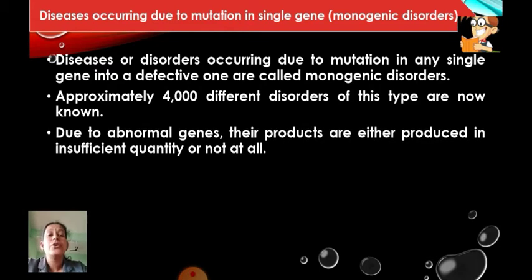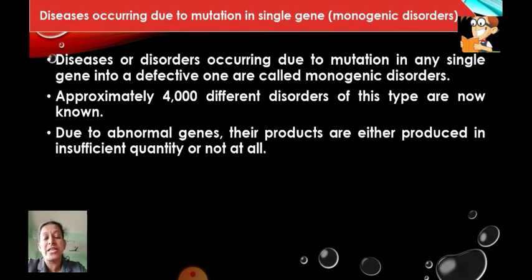Due to these abnormal genes, their products are either produced in insufficient quantity or not at all. The products mean the traits which they are going to express, or the proteins which a gene is going to form. They will be formed in a lesser quantity, or sometimes not formed at all.